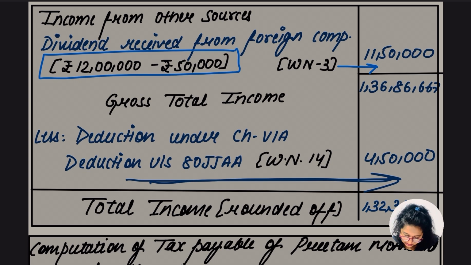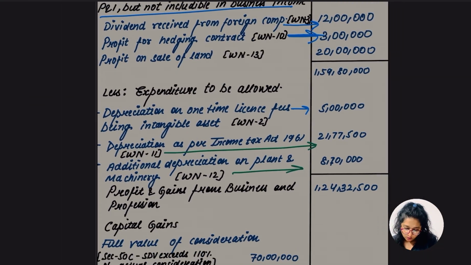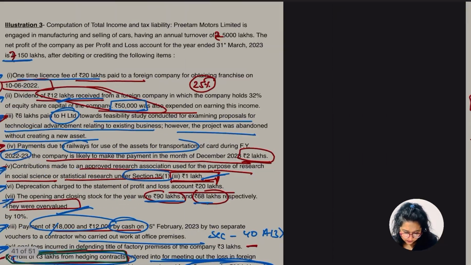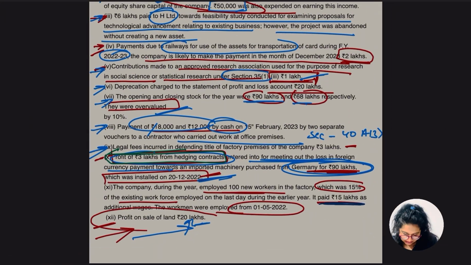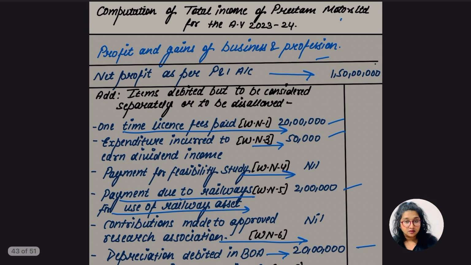So this is our part. Let's take a different color not to get any confusion, guys. Hope up to this is clear now. So let's go for the other point. This part says the profit on sale of land, 20 lakh. The treatment is the same as the profit of 3 lakh from the hedging contract, where we deducted the profit, right? In this case, the profit from the land is also to be reduced, deducted.